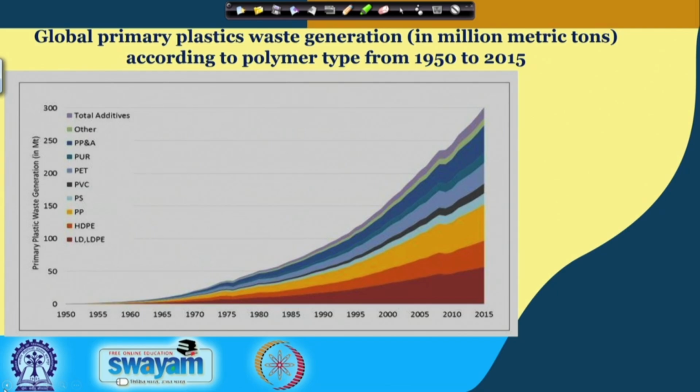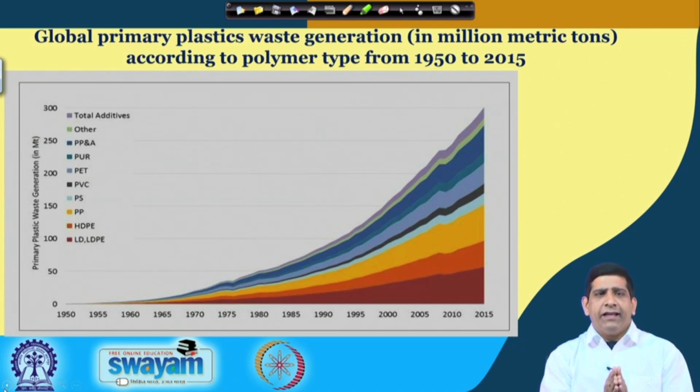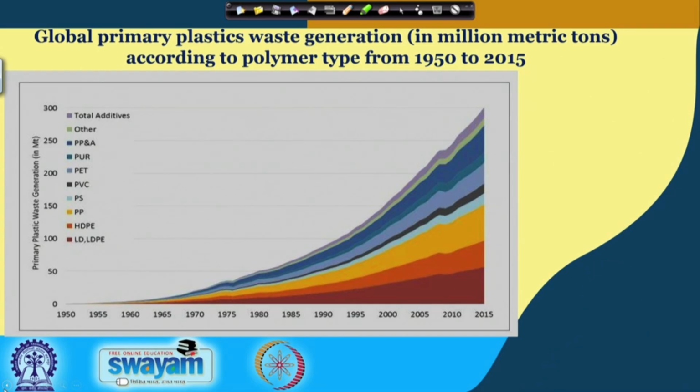So continuing with our global data on plastic waste, in this particular graph we are looking at the global primary waste generation in million metric tons according to polymer type. So different sources, different types of information, but one thing you will see from all these slides is that the trend is very similar. We see lots of plastic waste coming from the packaging industry, and there are some other industries which contribute as well. This particular graph is focused more on the type of plastic, in terms of polymer type.